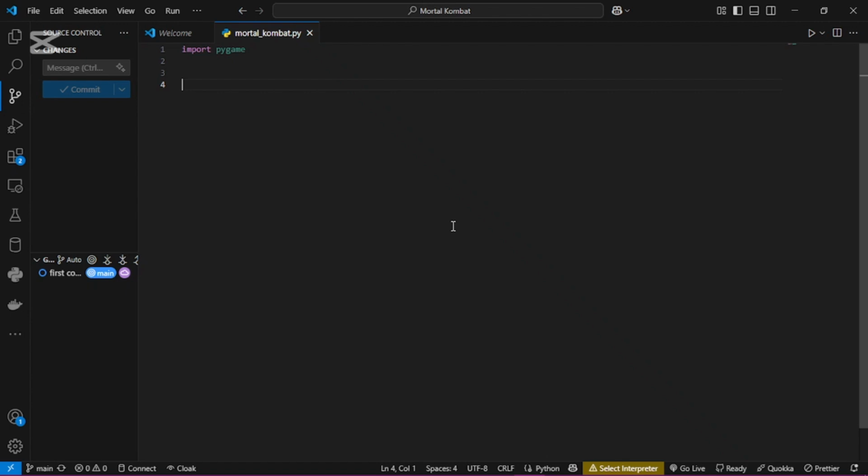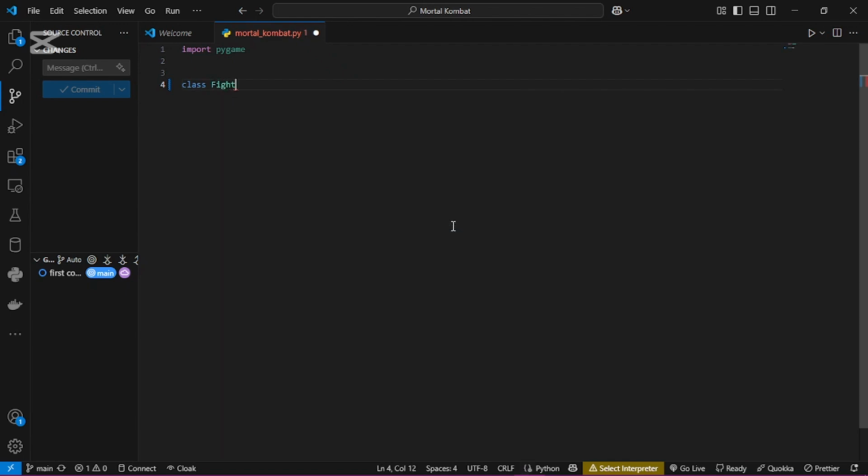Okay, so now Mortal Kombat, what do we need? What are the key things? First we need our working area. That will be the screen, but I'm not going to add all that stuff for you. Those variables are really Pygame specific. So for now, let's go into core game mechanics. We have a lot of fighters, right?